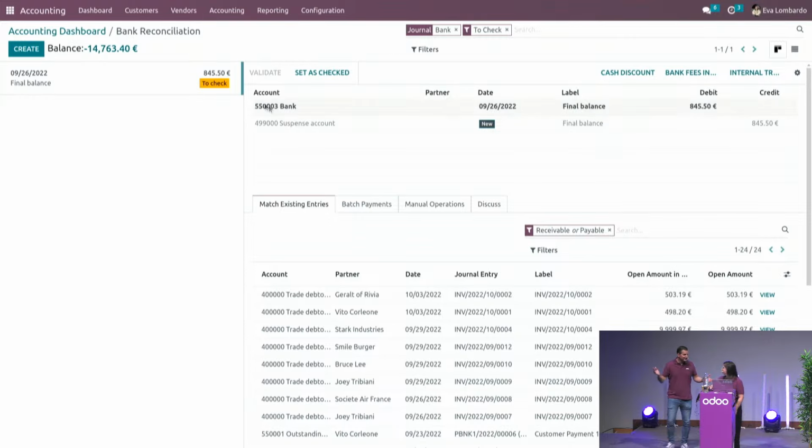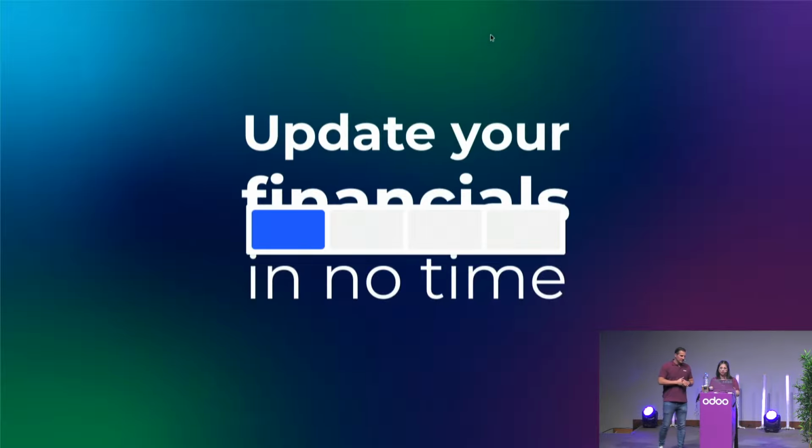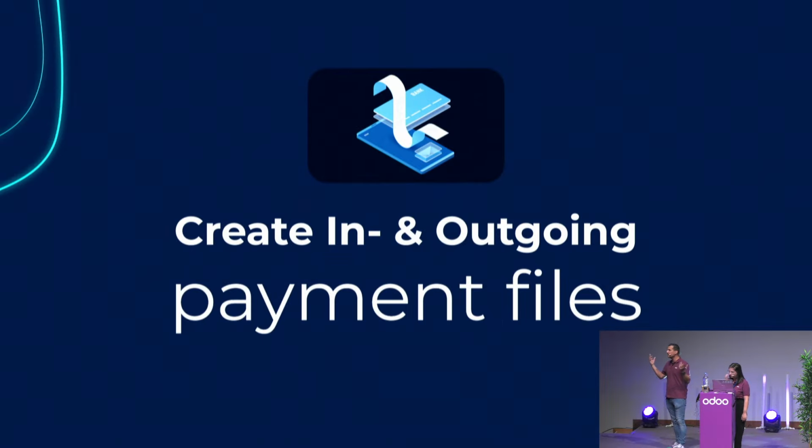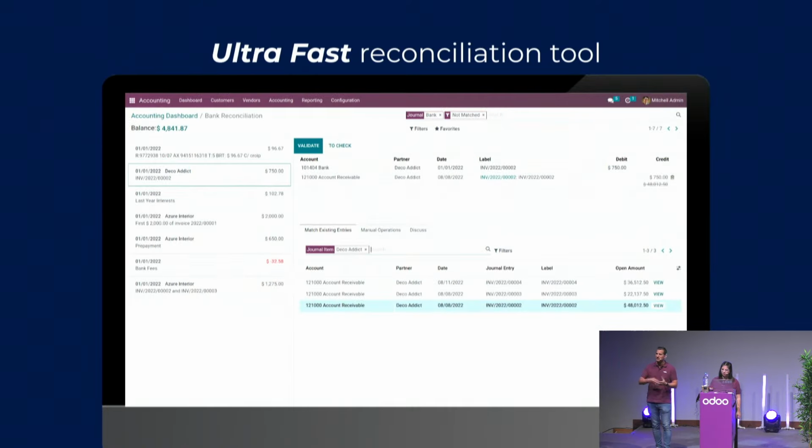Okay, thanks Eva. Let's have a recap. Yeah, let's dive in again. So first of all, indeed, you're right. We can now synchronize with more than 27,000 banks worldwide, thanks to 5 different providers we're integrated with. And because you have all the related information in Odoo, it's very easy to create incoming and outgoing payments. And because we have the right payment formats, you can immediately export and send it to your bank without using any of your time.